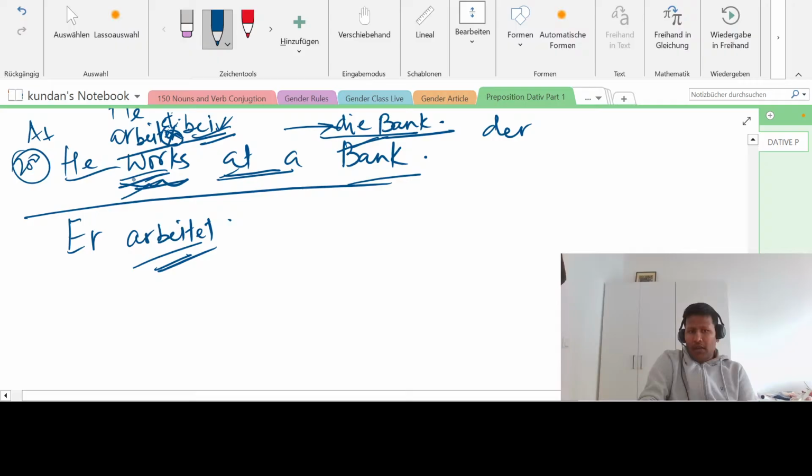If some condition is there or some process is going on, or you are working at a company, in these conditions we are using "bei". So he's helping you with something, always use "bei" in this case. Now, he helps me. How to make this? First of all, "er" and "helfen". Remove the "en", put "t", but here the "e" will change to "i". So "er hilft", and this "me" is what? "Mir".